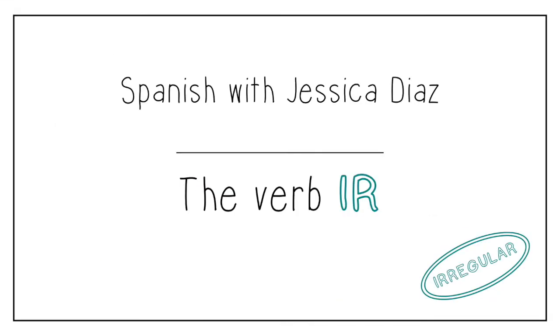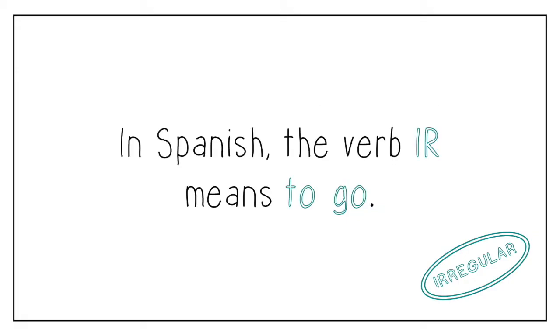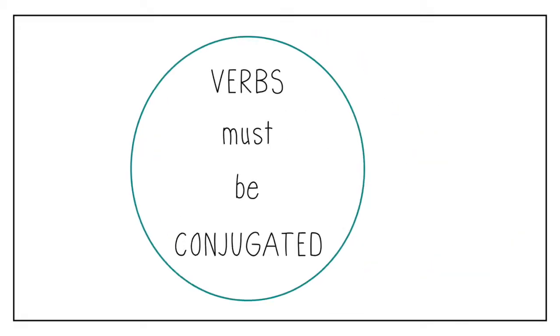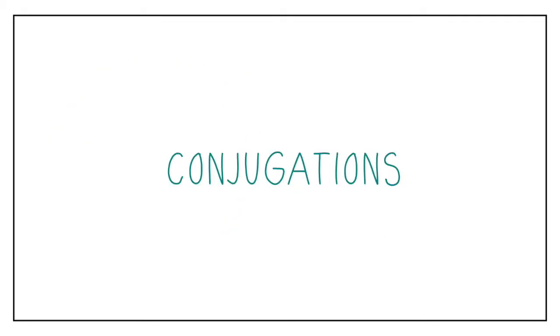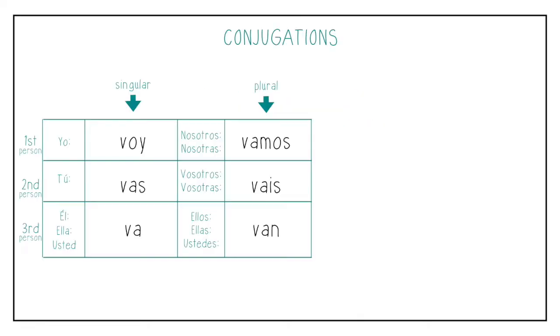Spanish with Jessica Diaz, the verb ir. In Spanish, the verb ir means to go. In Spanish, verbs must be conjugated to reflect the subject of a sentence. First, let's take a look at the different conjugations of the verb ir. Then, we will see how to use them in different sentences.